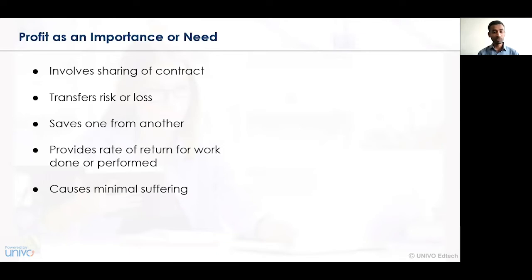At every stage, what are we looking for? We are always looking for minimum suffering to all the parties, whether it is the insured person, the insurance company or the reinsurance company. The profit should be maximized and the risk of loss should be minimized. So, for minimum suffering of loss at every stage, the insurance contract or reinsurance contract is signed between the parties.